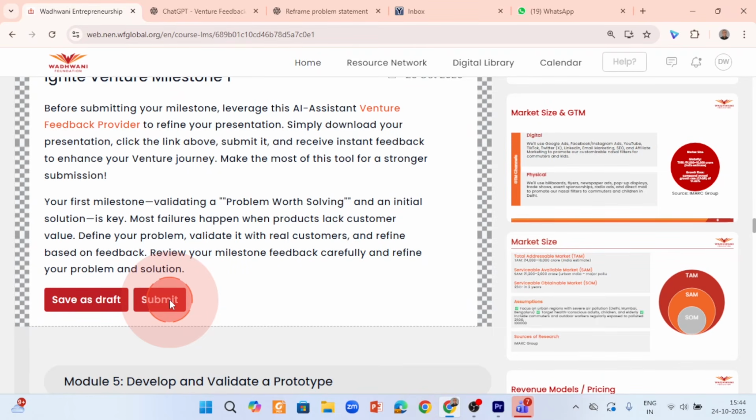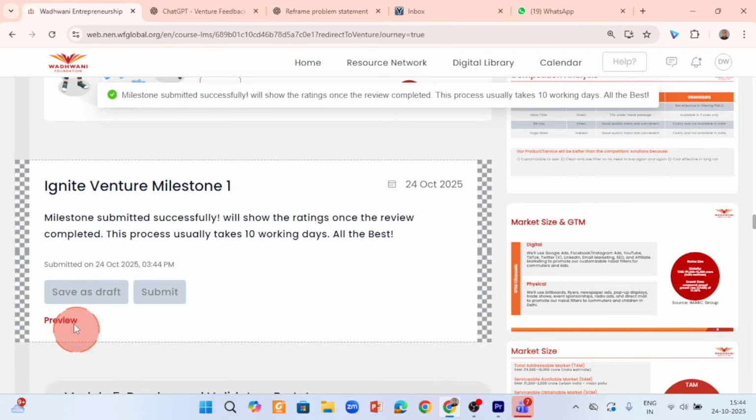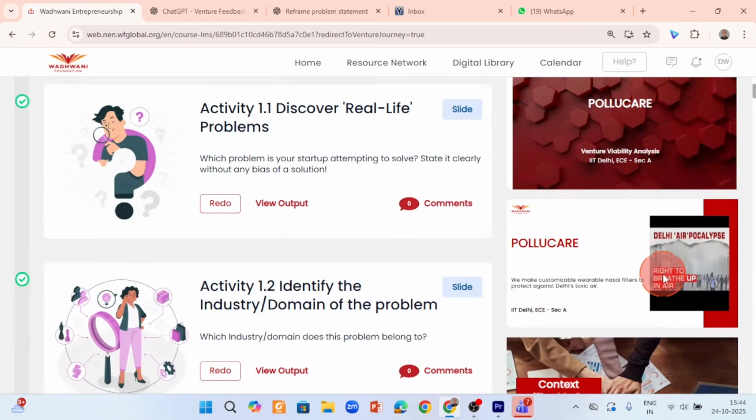So if you are doing it in a team, at least one member in a team, whoever is attempting to submit, should have completed the quiz 1. And then click on submit and your milestone 1 is submitted. You can preview your deck from here, or of course you can preview it on the right side over here. Got it, all of you? That's about milestone 1 submission.